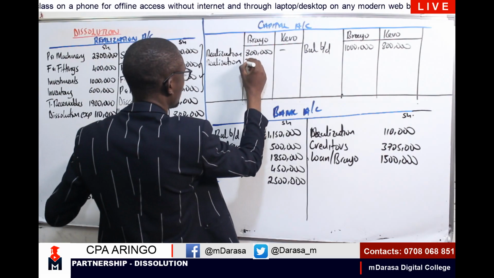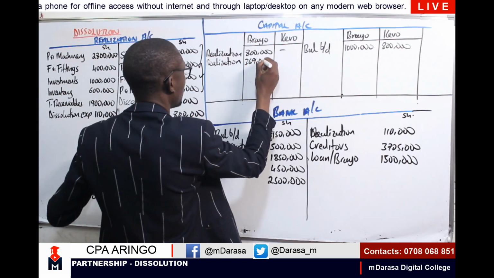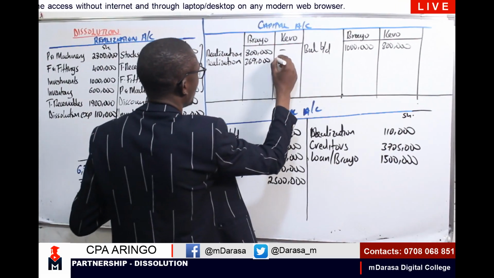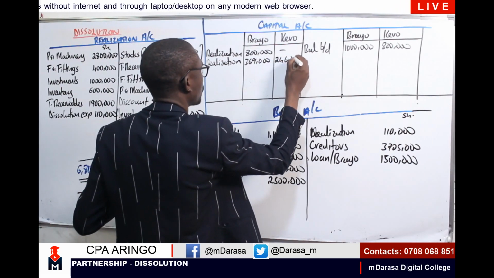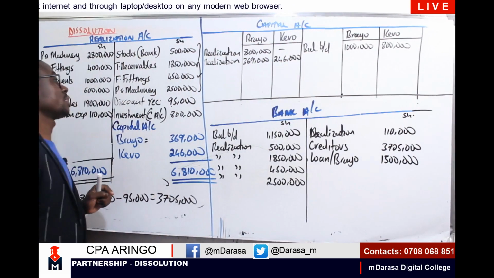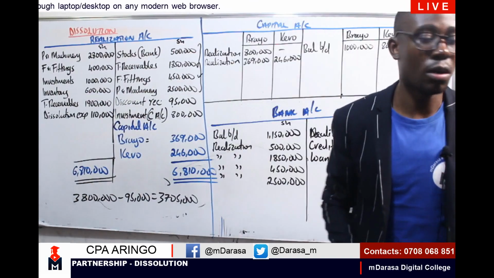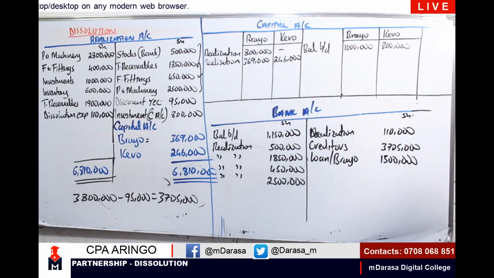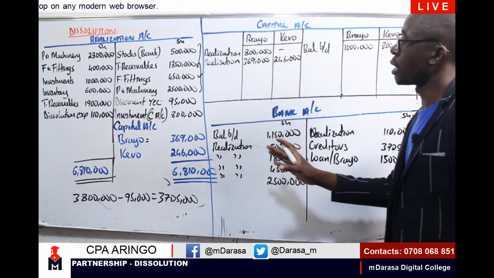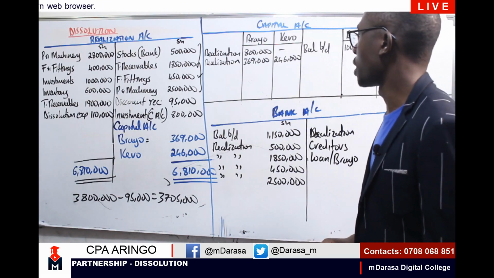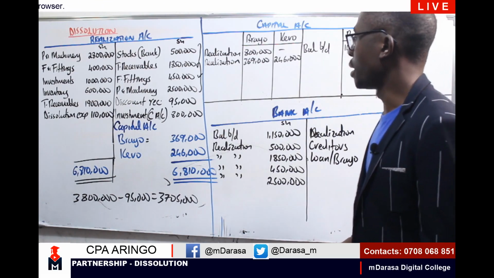Brayo had 369,000, whereas Kevo had 246,000. So I'm recording these transactions from our realization account. Is there any other account in our realization that affected us? So we've considered that case. Then again,